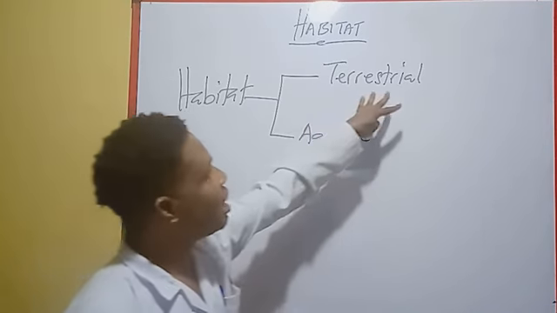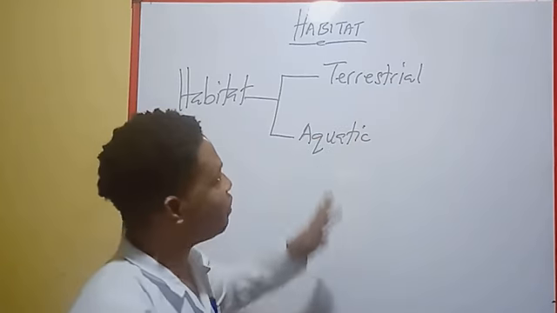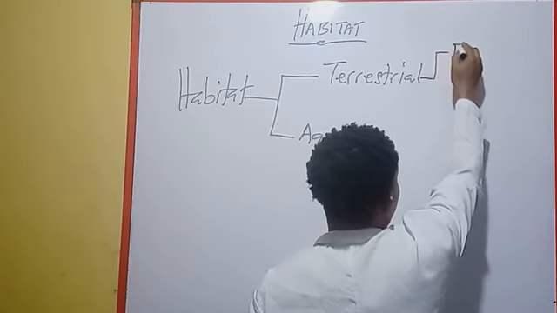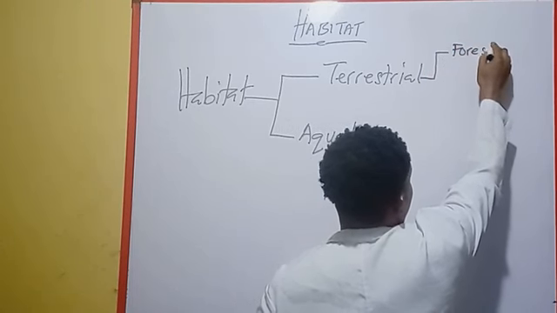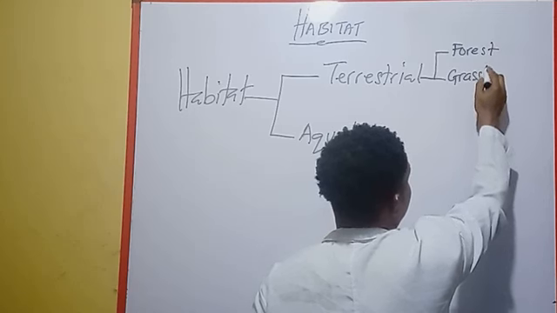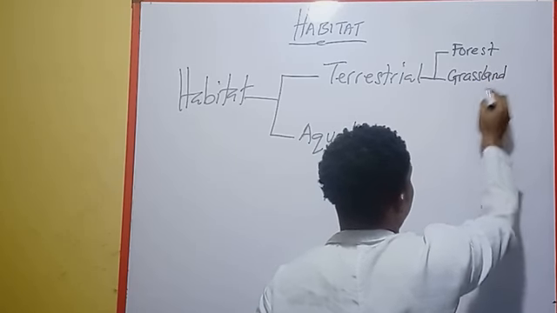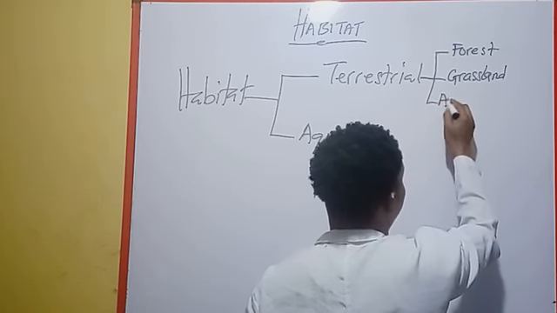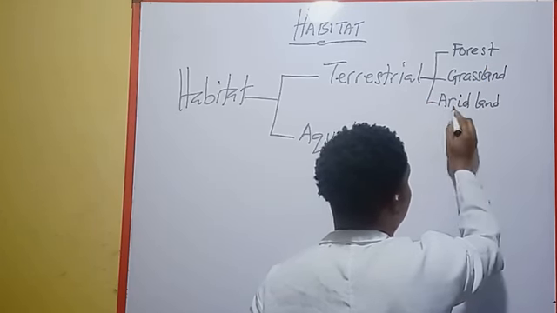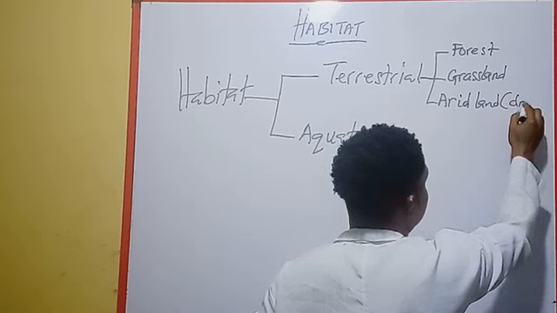Now, the terrestrial habitat is further divided into three. You have the forest, you have the grassland, and you have the arid land. The word arid here means dry.